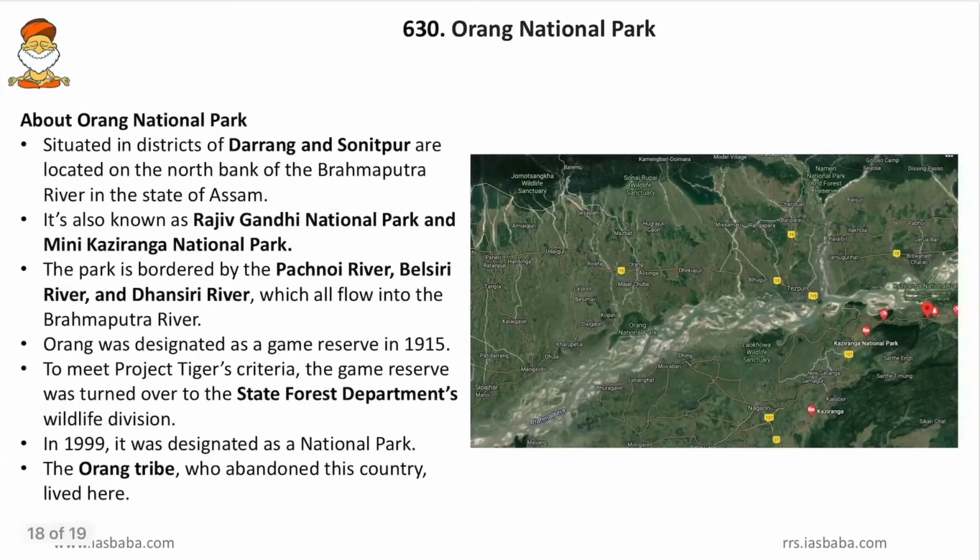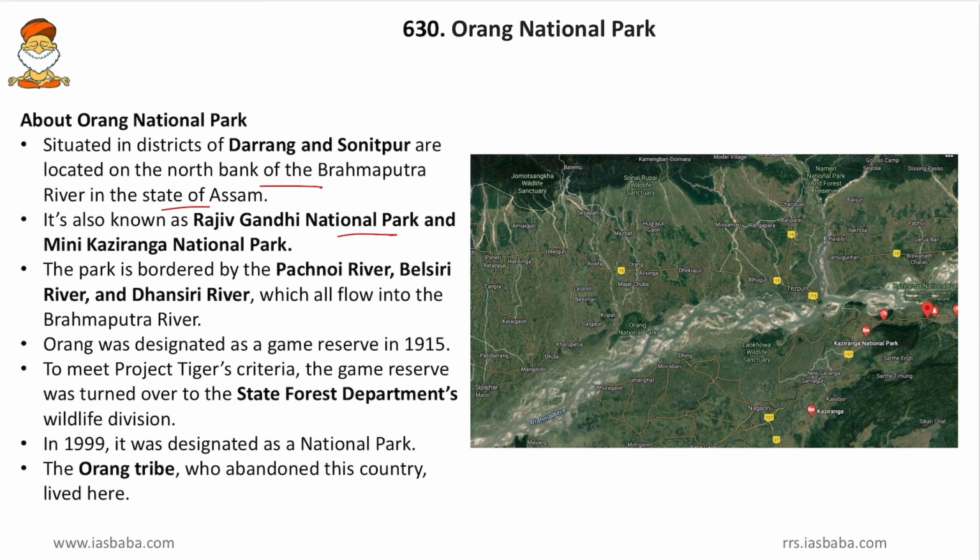Then coming to next, the Orang National Park. Friends, Orang National Park is situated in the Darrang and Sonitpur districts and is located on the north bank of the Brahmaputra River in the state of Assam. So it is located in the north of Brahmaputra River and it is in Assam in the Darrang and Sonitpur districts. Then it is also known as Rajiv Gandhi National Park and Mini Kaziranga National Park.